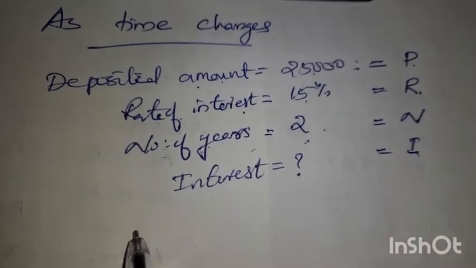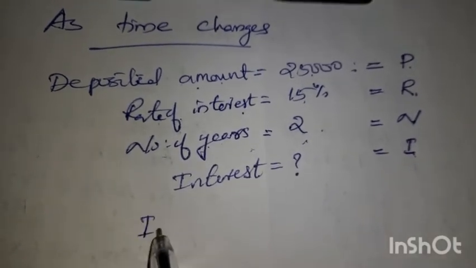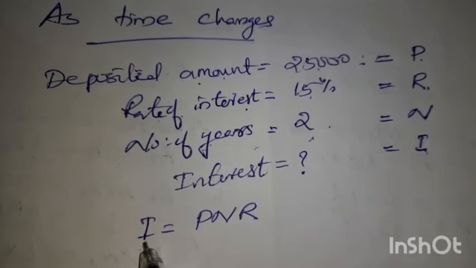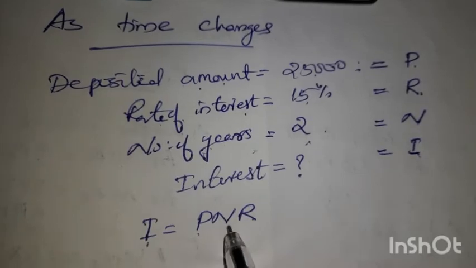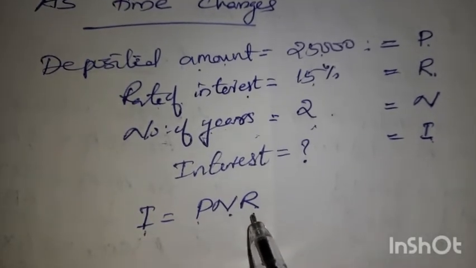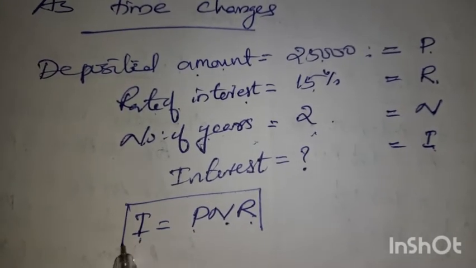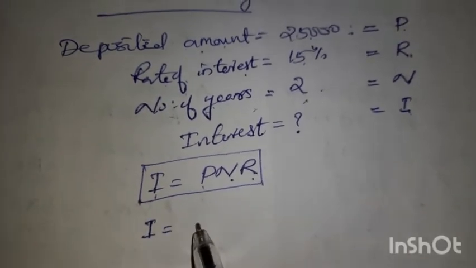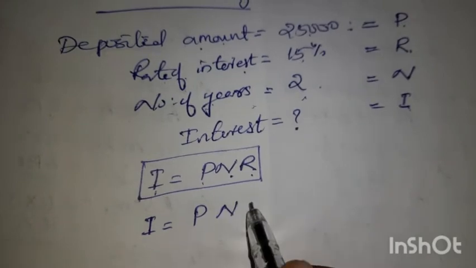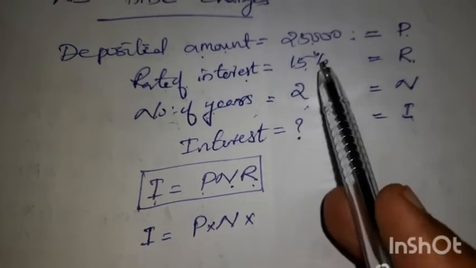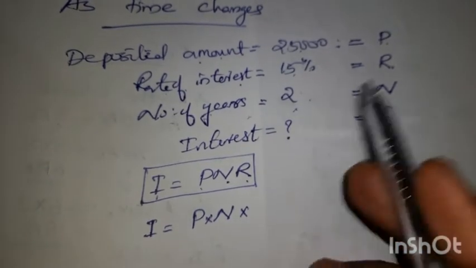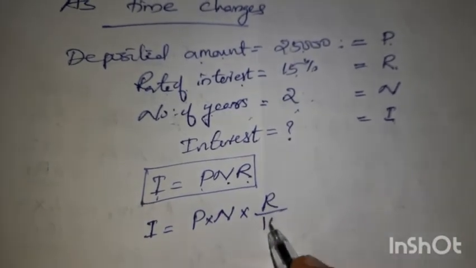So from this we get an equation: I is equal to PNR. Interest is equal to principal amount into number of years into rate of interest. This is the actual equation for finding out the interest. We can write I is equal to P into N into rate of interest, and 15% means 15 by 100, so you can write R by 100.